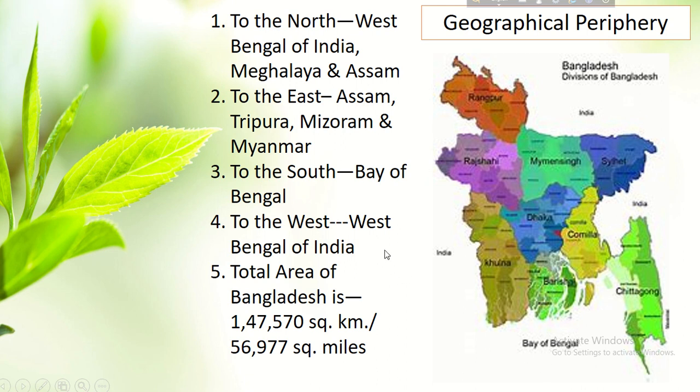So follow here: to the north West Bengal of India, Meghalaya and Assam; to the east Assam, Tripura, Mizoram and Myanmar; to the south is the Bay of Bengal; to the west West Bengal of India; and in the southeastern part is Myanmar. So the total area of Bangladesh is 147,570 square kilometers. Also we can say 56,977 square miles.